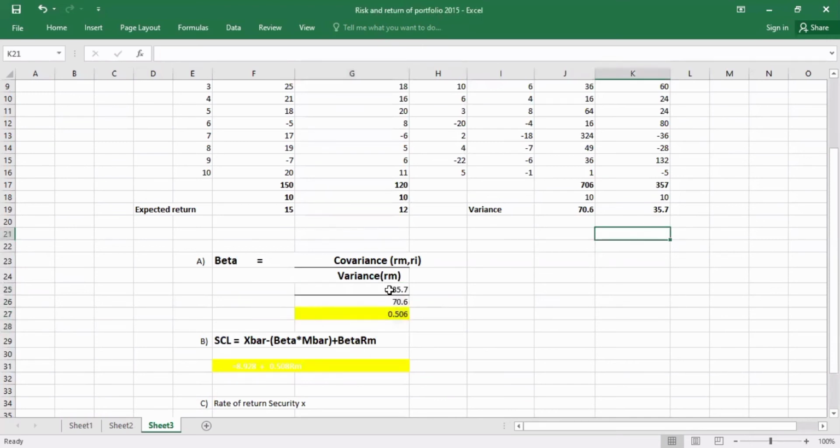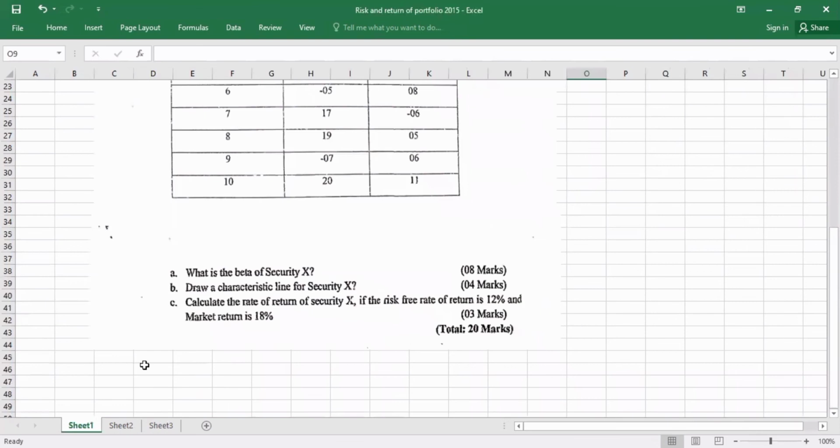We put this into the equation, with variance 70.6. So 35.7 divided by 70.6, the answer became a beta value of 0.506.